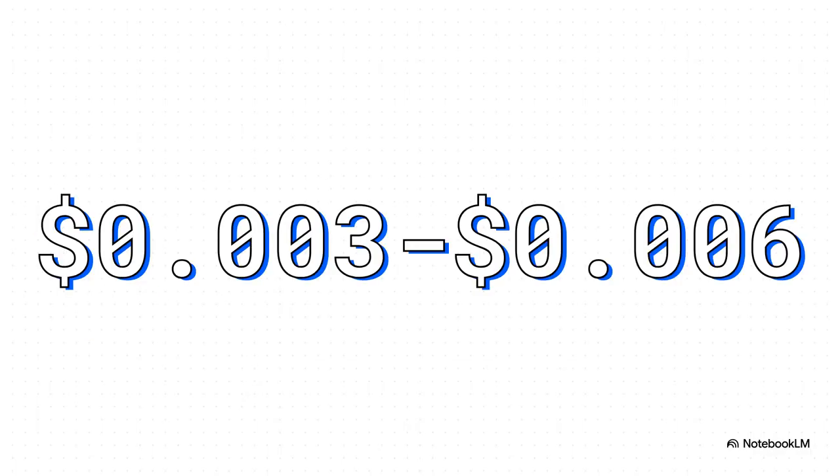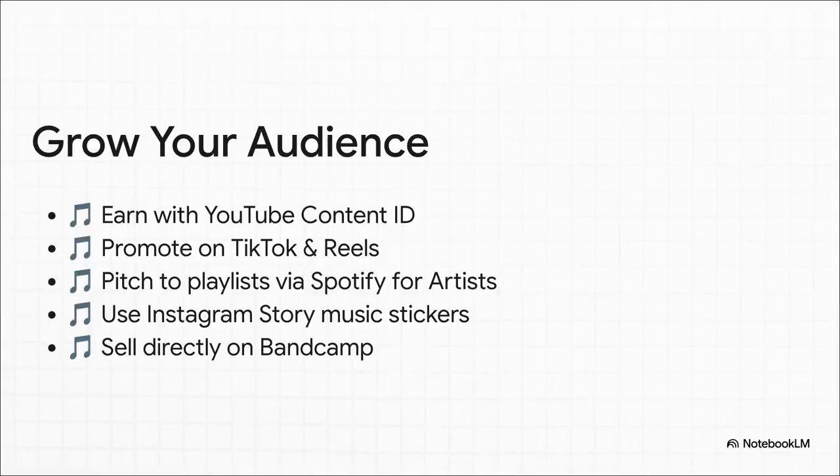The money. On average, you're looking at somewhere between $0.003 and $0.006 per stream. Yeah, I know, it sounds like practically nothing, right? But this is a volume game. 1,000 streams might only be a few bucks, but 1 million streams? Suddenly that's a few $1,000s. Your distributor handles collecting all these tiny fractions of a cent from all over the planet and puts it right into your account. So the big question is, how do you get all those streams?